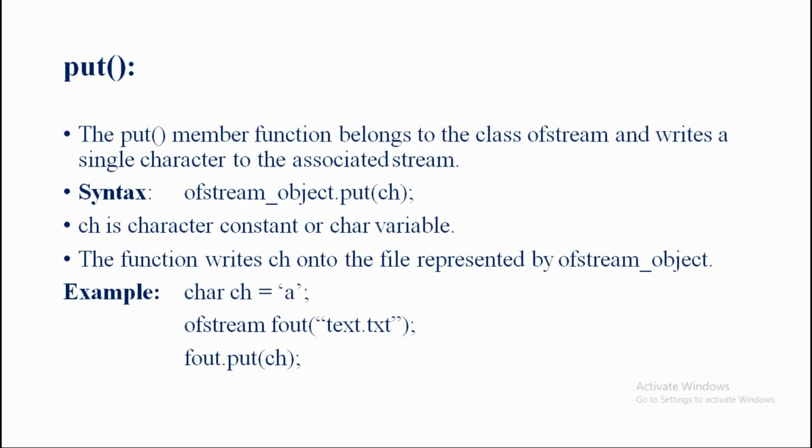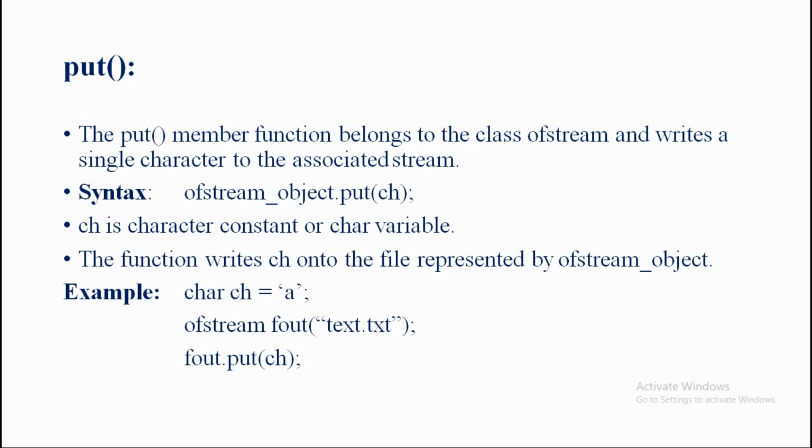Now here the ch is a character constant. That means whatever we are going to display, we are going to display whatever character is input here, that is a character constant or the char variable. Clear this point here: by using ch we can't use any number. It's not possible to input any number. So whatever we are going to input, such ch is called the character constant or the char variable. And this function writes ch onto the file represented by our ofstream object.